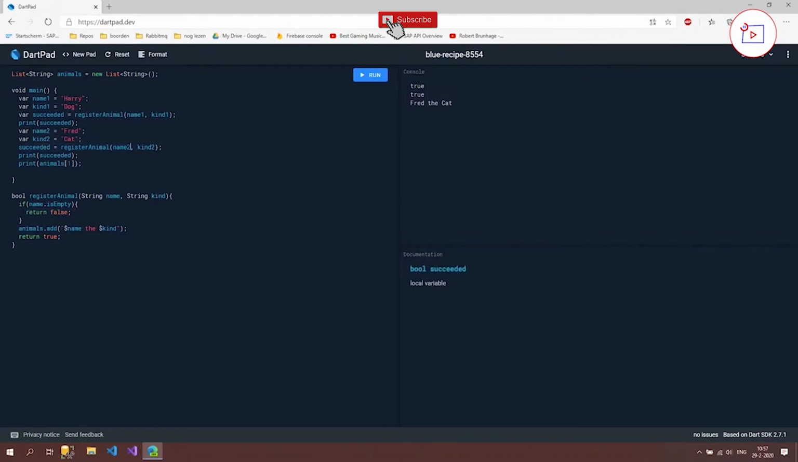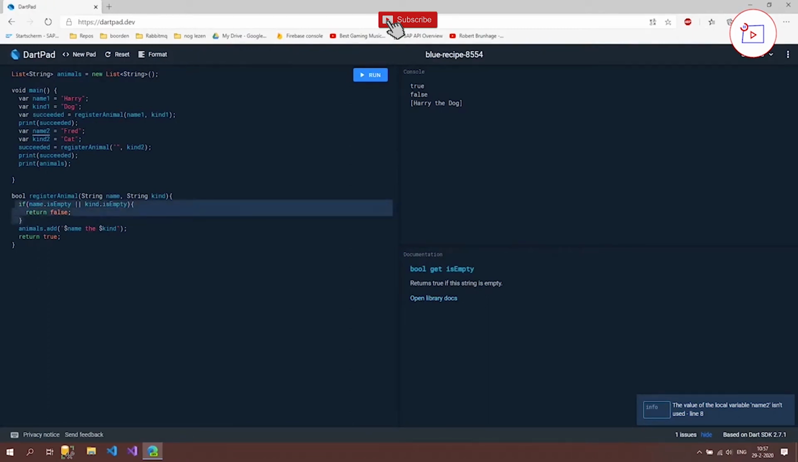So if I now put quotes here, so this is an empty string, and just print this out, you will see that only Harry the dog is registered to our list. And that's because this is now an empty value. We can also do this for our kind. So what this says now is that if the name or the kind is empty, then we won't want to register it to our animals list.